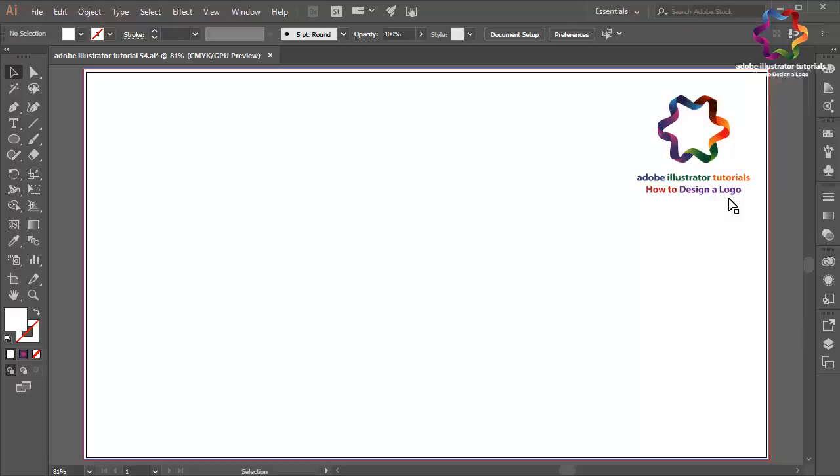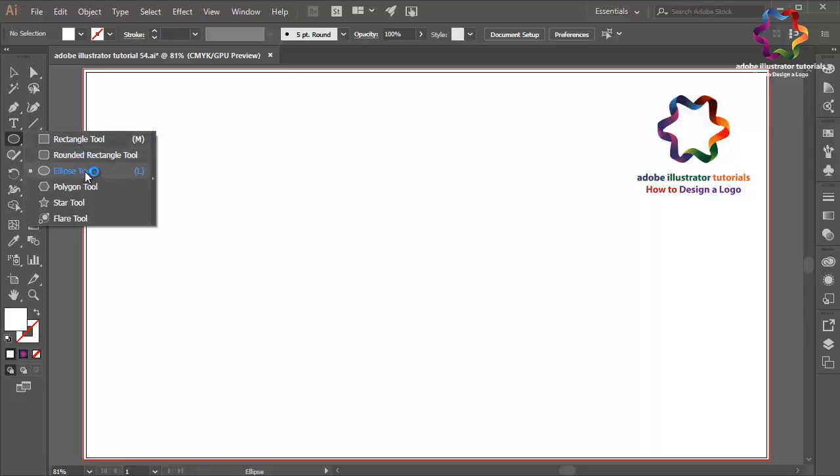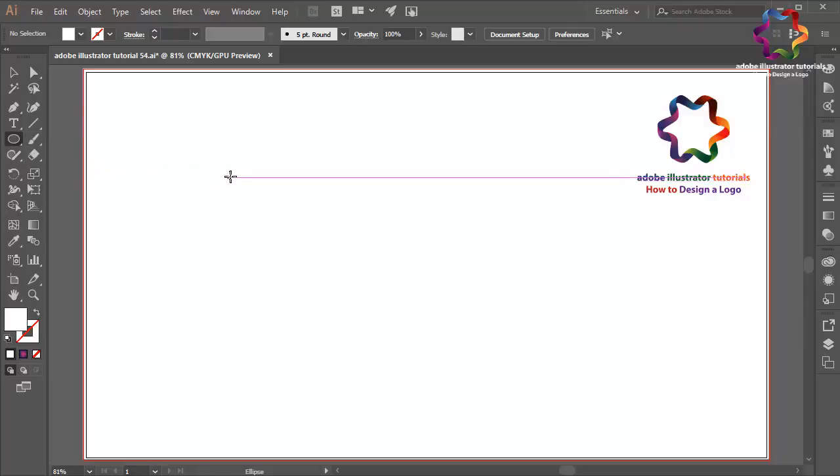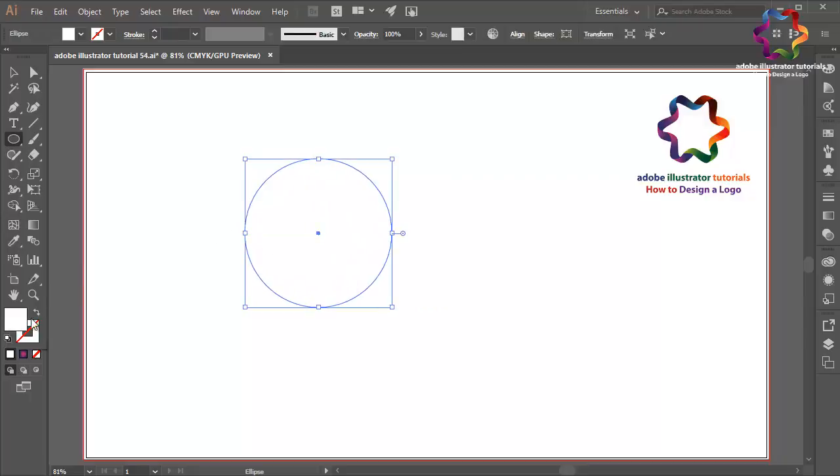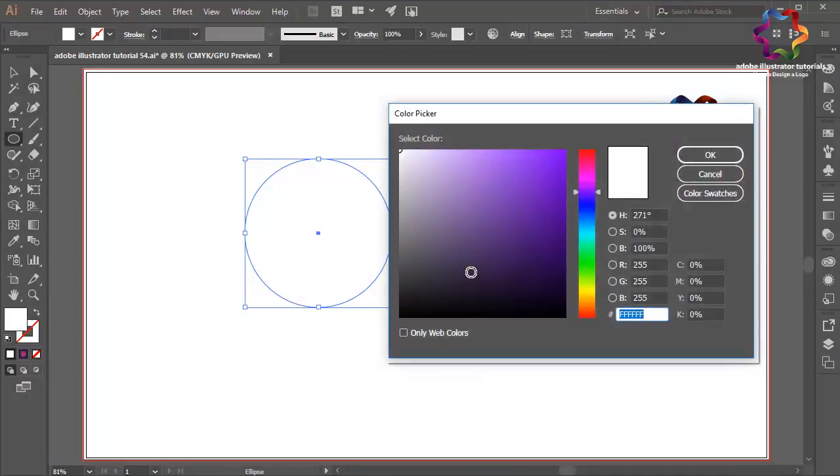In this video, I will create a water drop icon design. Okay, first I will create a circle object using the ellipse tool, or you can press L on your keyboard and click here, scroll down. Okay, and I will change the white color on the circle to blue. Double click on the fill and scroll over here, and on this scroll on the blue, click OK.